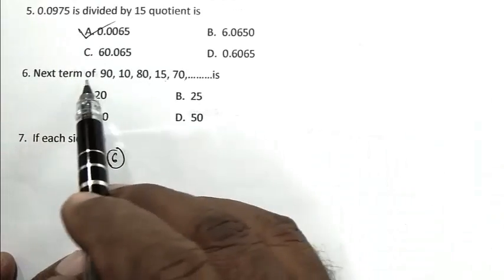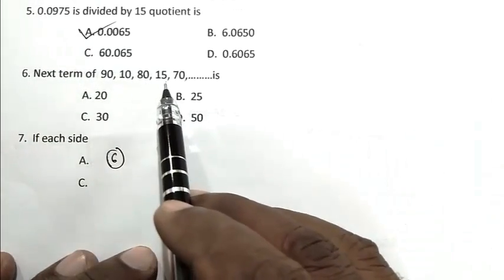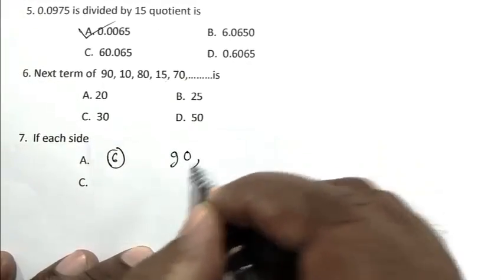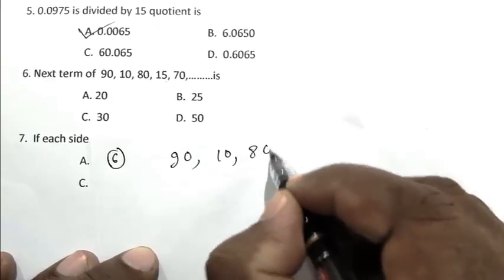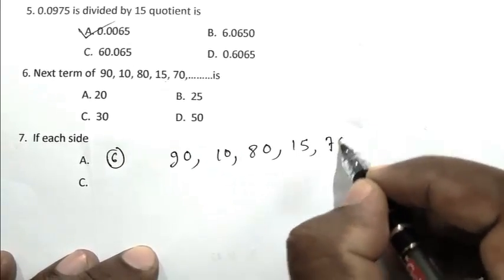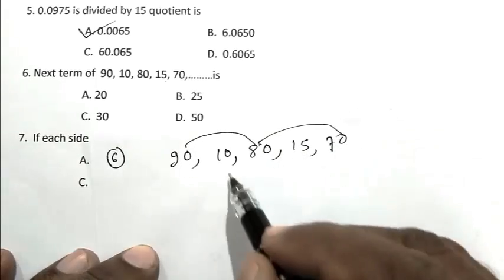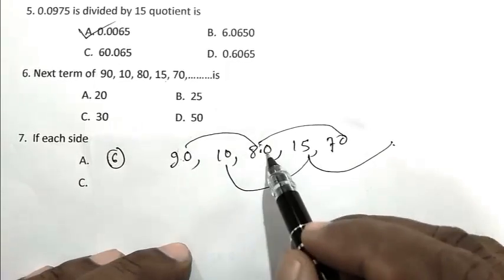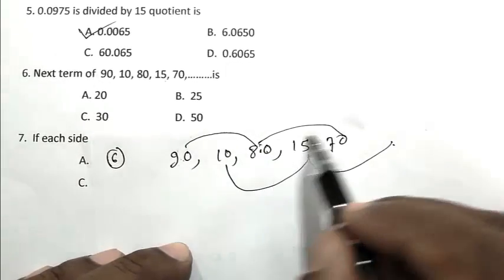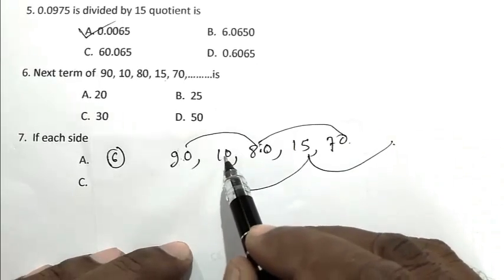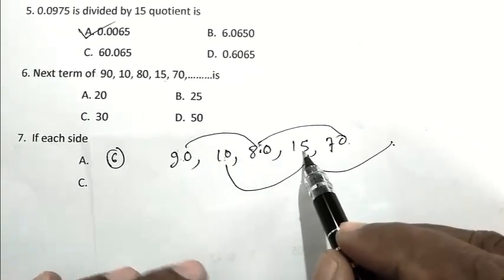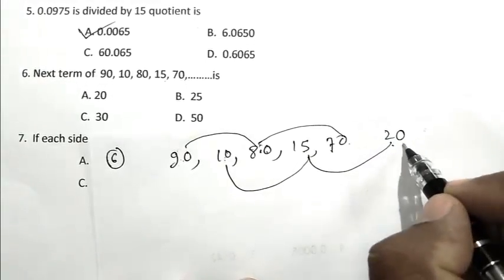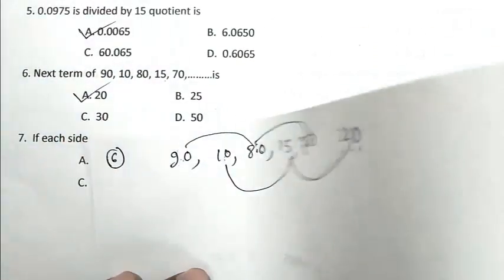Question number 6. The next term of 90, 10, 80, 15, 70 is. So we write the series: 90, 10, 80, 15, 70. There are 2 series here. If we subtract 10 from 90 we get 80, we subtract 10 from 80 we get 70. If we add 5 to 10 we get 15, and if we add 5 to 15 we get 20. So the answer is 20. A is the right answer.